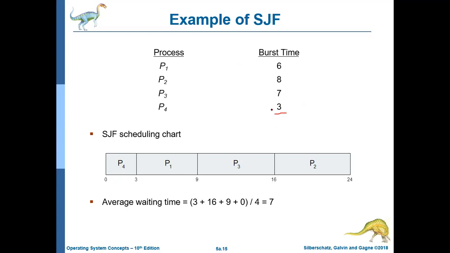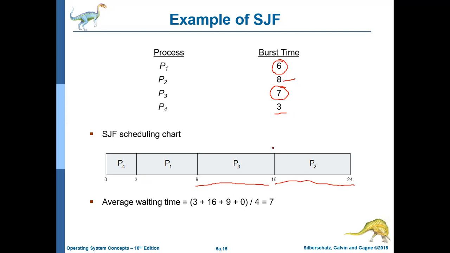Then the second one to be selected is the one having the value 6. Then you will select P1, and it will run for the next 6 units of time. Then P3 for 7 units of time, 9 plus 7, that is 16. Then P2 for 8 units of time, 16 to 24.